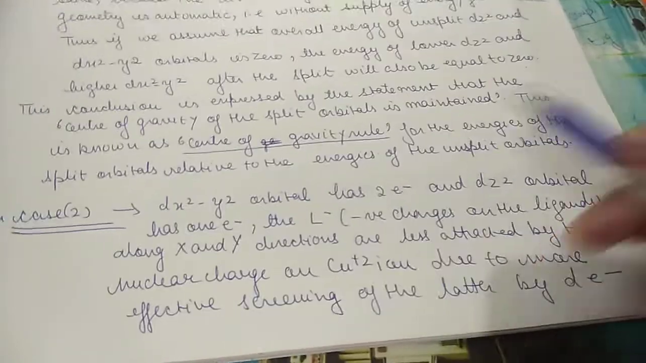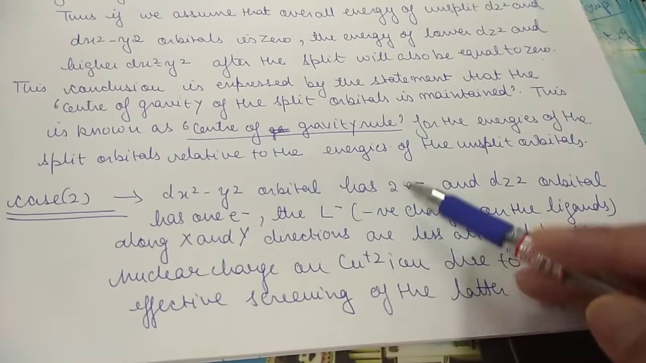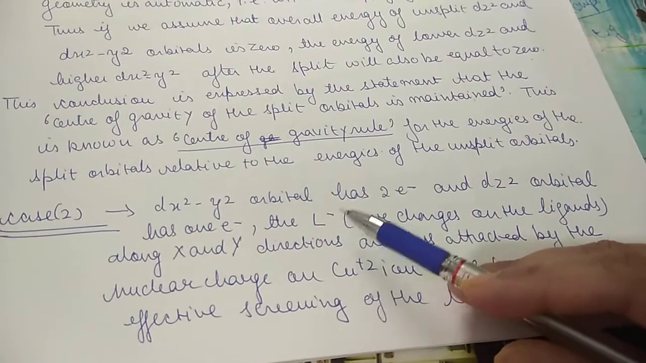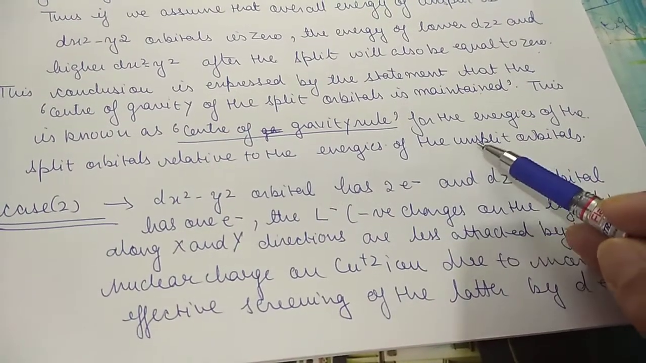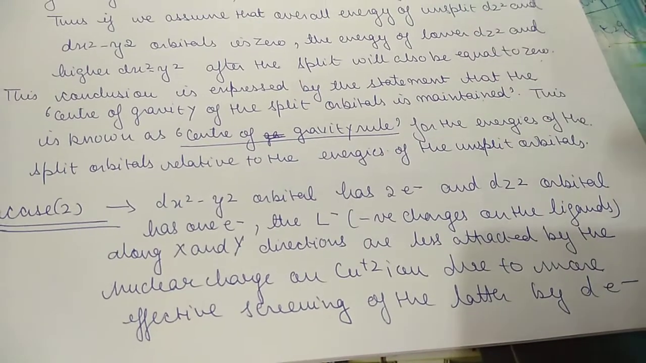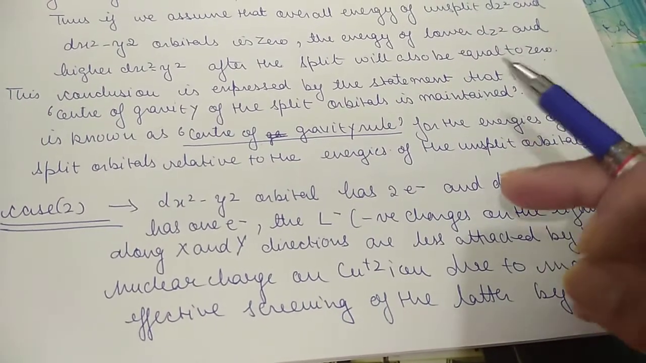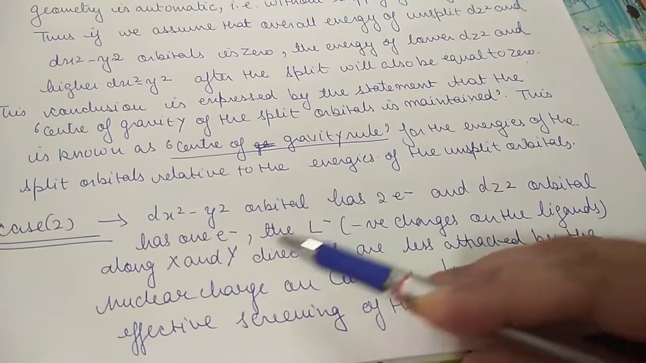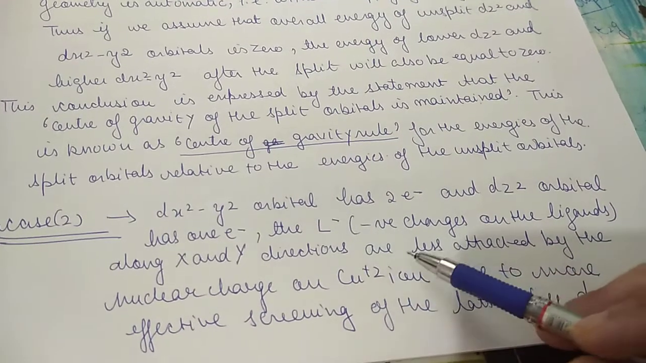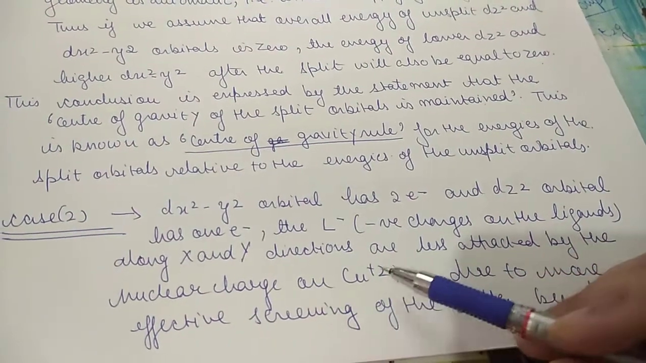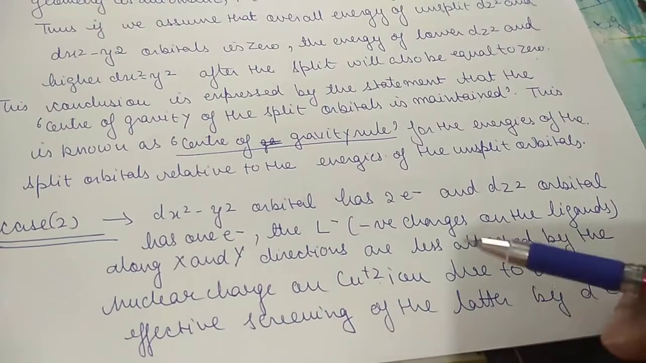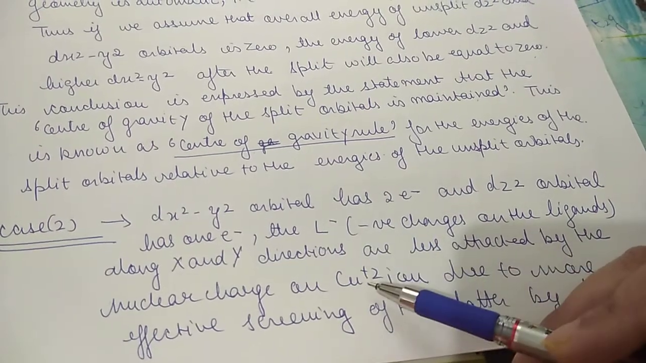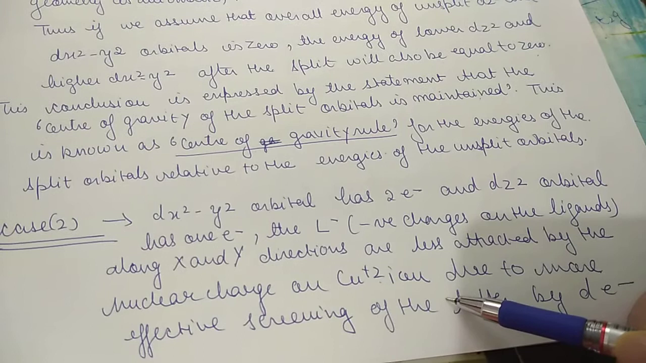Now another possibility is that the dx square minus y square orbital will have 2 electrons and the dz square orbital has 1 electron. This is just the opposite of what we did. तो इसमें क्या होगा, elongation और compression जो है वो opposite होगा जो first case था उसके. The negative charge on the ligands along the xy directions is less attracted by the nuclear charge of the copper ion. Obviously अब x और y डायरेक्शन की तरफ जो लीगेंड है वो कम अट्रैक्ट होंगे क्योंकि स्क्रीनिंग इफेक्ट है इलेक्ट्रॉन्स का.